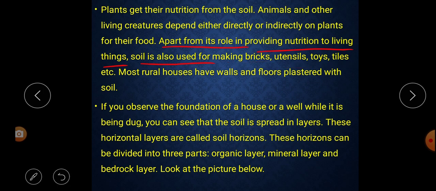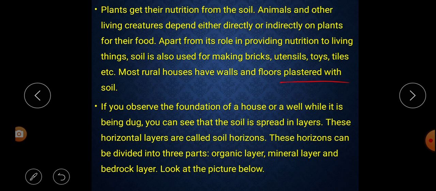Next, most rural houses have walls and floors plastered with soil. Nowadays we have concrete houses, but even then, if you go to a rural or village area, we can find that most houses have their walls plastered with soil, or they are mud houses.